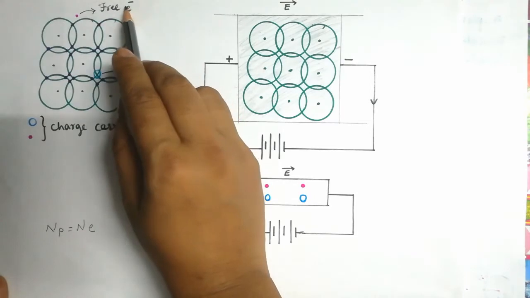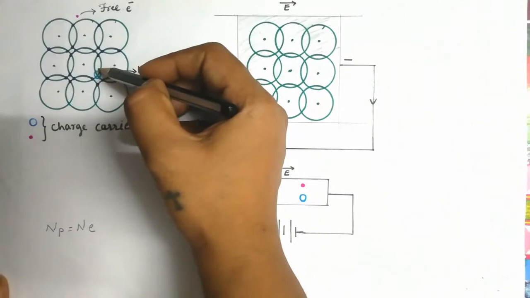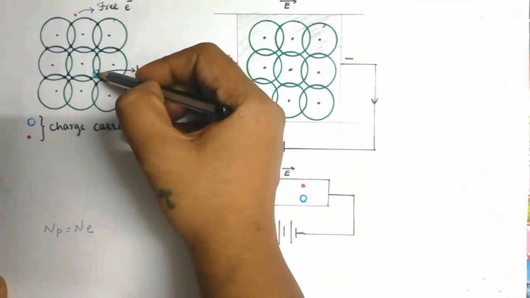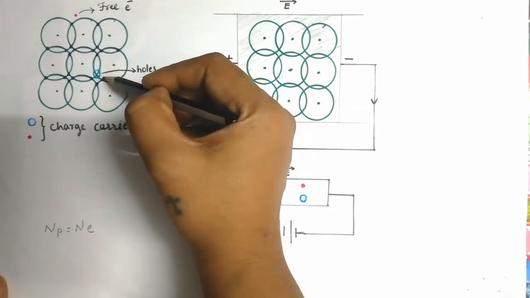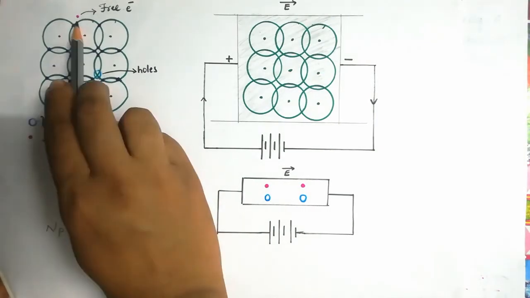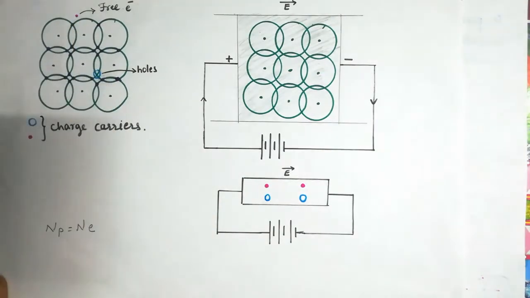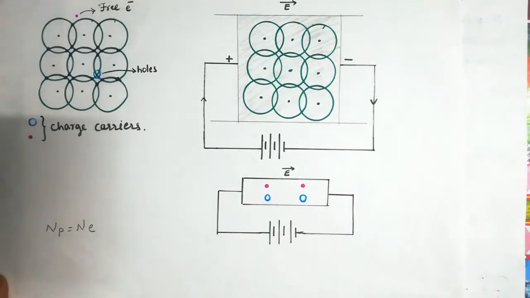Electron, as you know, is a negative charge. So whenever an electron leaves its position and moves somewhere else, this hole is treated as a positive charge. Here both holes and free electrons are known as charge carriers, because in a semiconductor the total current is due to both the charges. Let us discuss in a detailed manner.